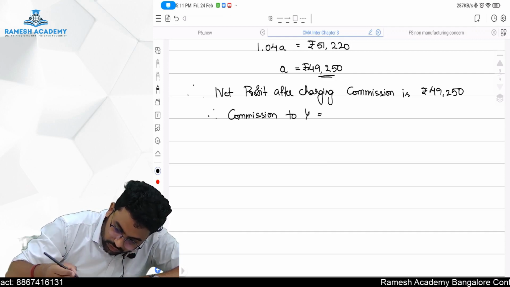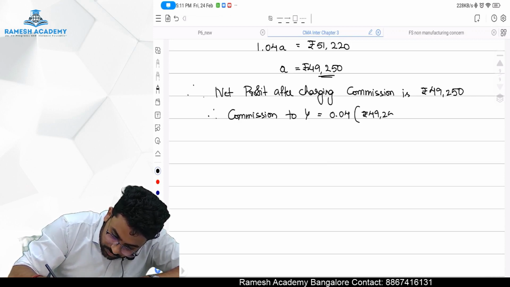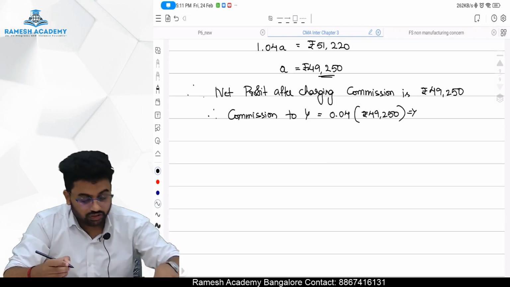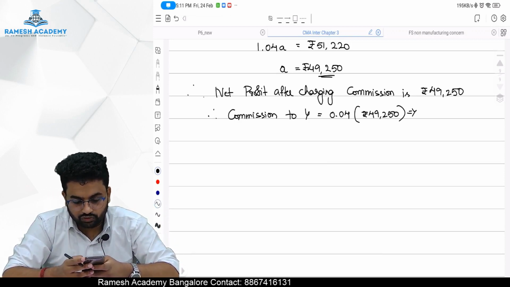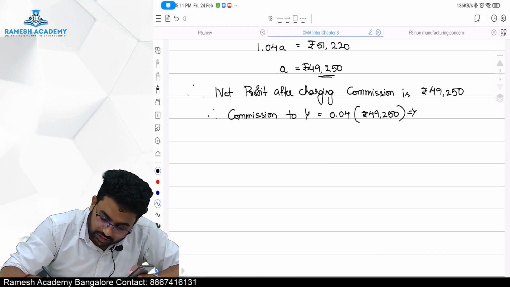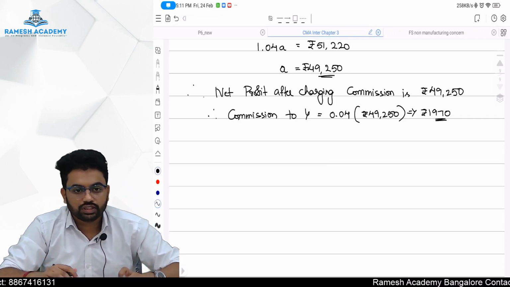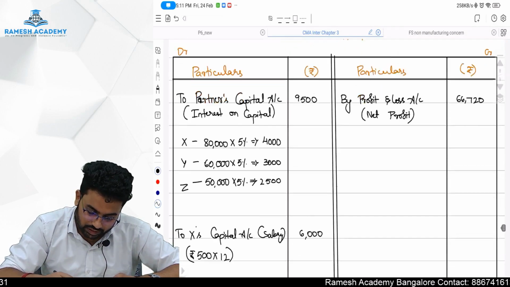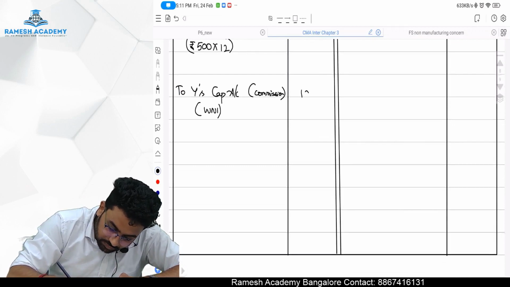Therefore commission to Y is equal to 0.04 of rupees 49,250. So 49,250 into 0.04, rupees 1,970. So basically 1,970 is the commission.